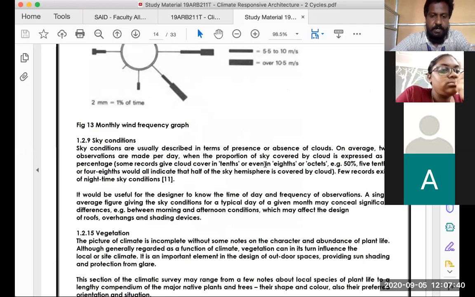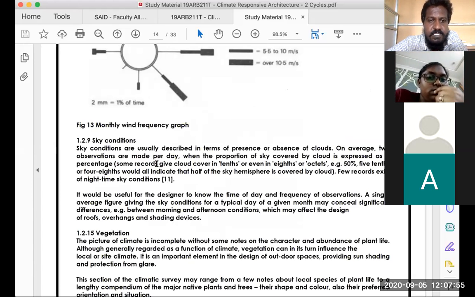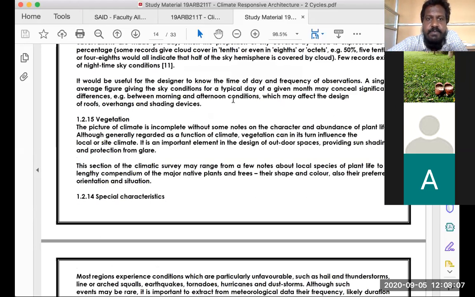Beyond that, what are the other elements of climate? Now we come to sky condition. Sky condition is how the sky is covered with clouds, whether it's a clear sky, a clouded sky, or partially clouded. Normally it is recorded as cover in tenths or in eighths, octets. So 50% is 5/10, as they call it. This again gives you the ideal way the roofs, overhangs and shading devices need to be placed for the sky condition.